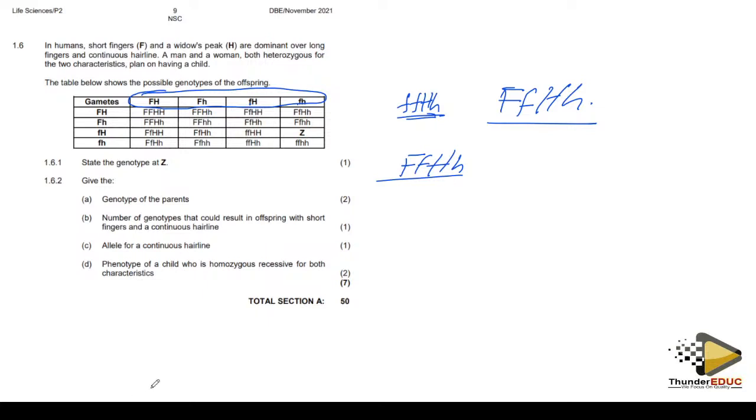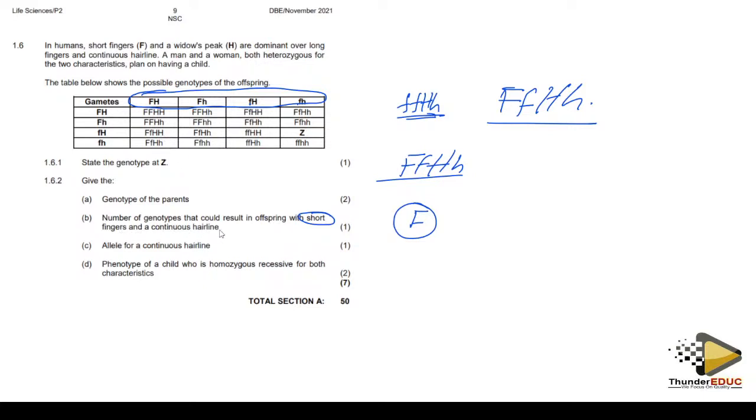So in this case, we are going to say number of genotypes that would result in offspring with short. Let me underline this. They're saying short, but what did they say? Short is the capital F, it is dominant. So I'm going to look for anywhere I have capital F. Yes, and then they're saying that